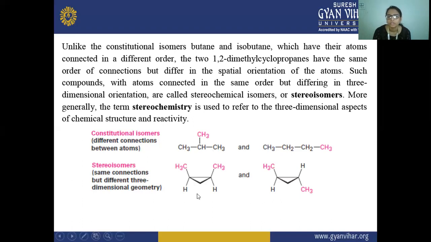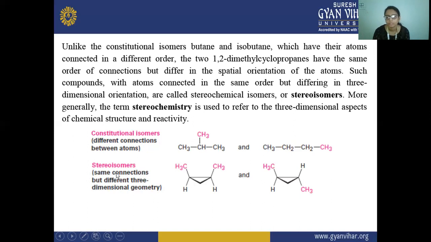Here you can see they have 4 carbon atoms, and 10 hydrogen atoms. This one also has 4 carbon atoms and 10 hydrogen atoms. So this is the constitutional isomerism, and this is the stereoisomerism example.